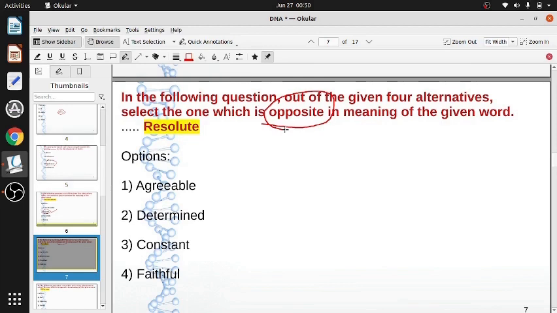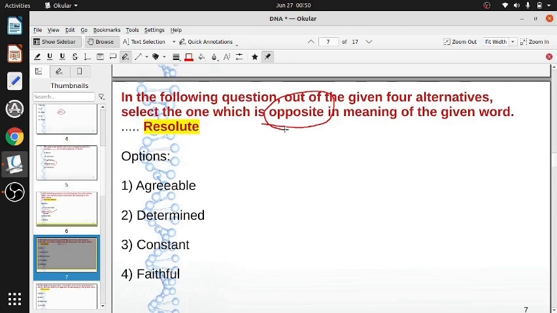Resolute. So resolute, resolution. You may have heard of New Year's resolution, right? New Year's resolution. So resolute, the only meaning which is opposite.